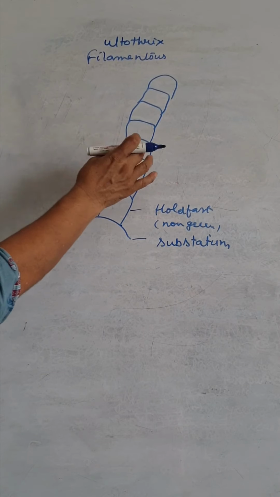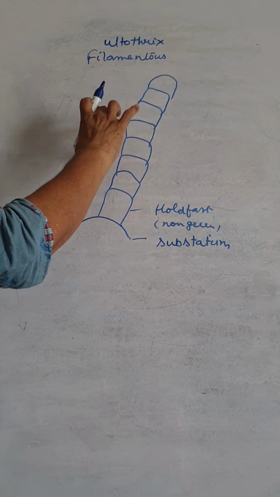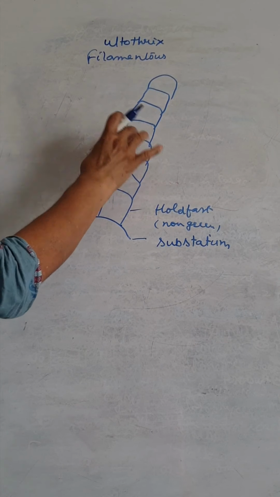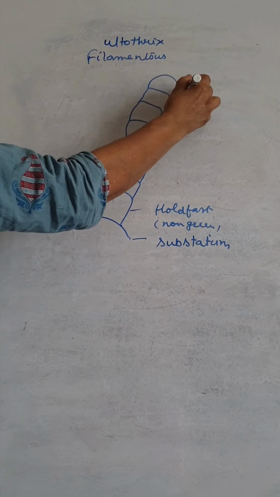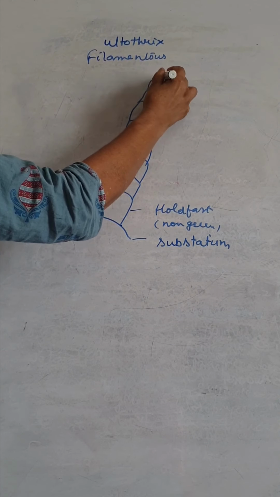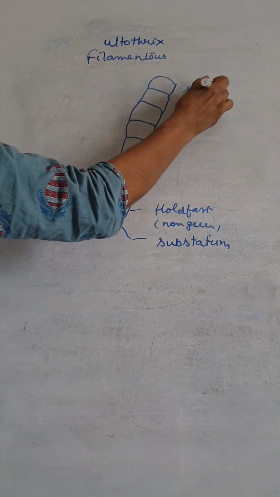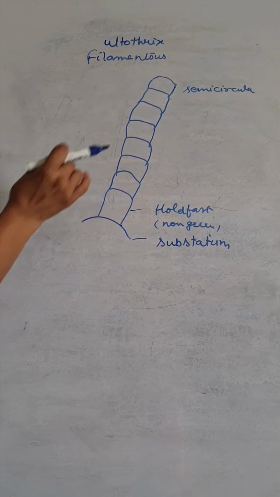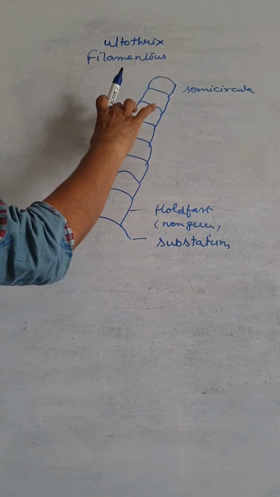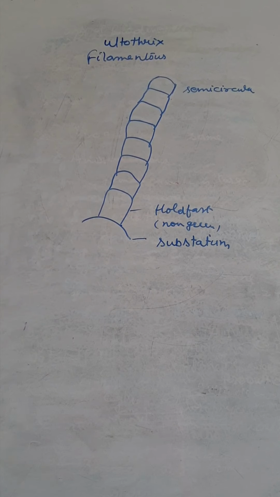The other cells are broader than their height, and the upper one is semicircular. So three types of cells are found: semicircular, broader than height, and the holdfast that is non-green in color.